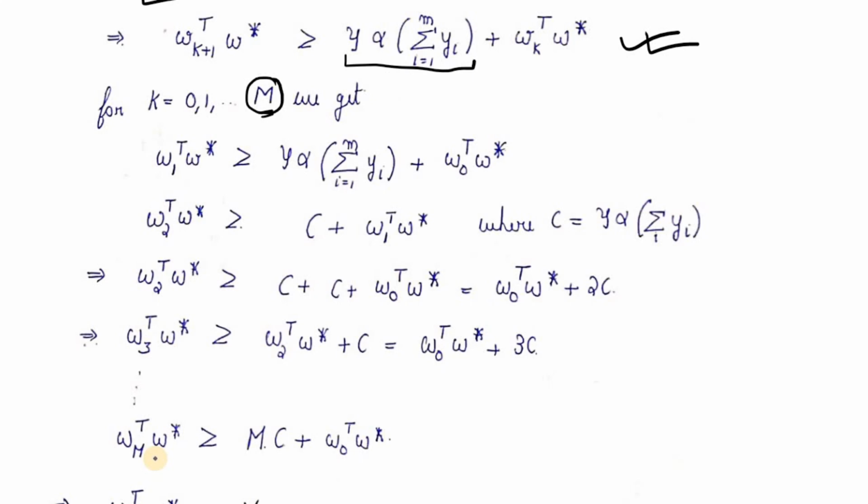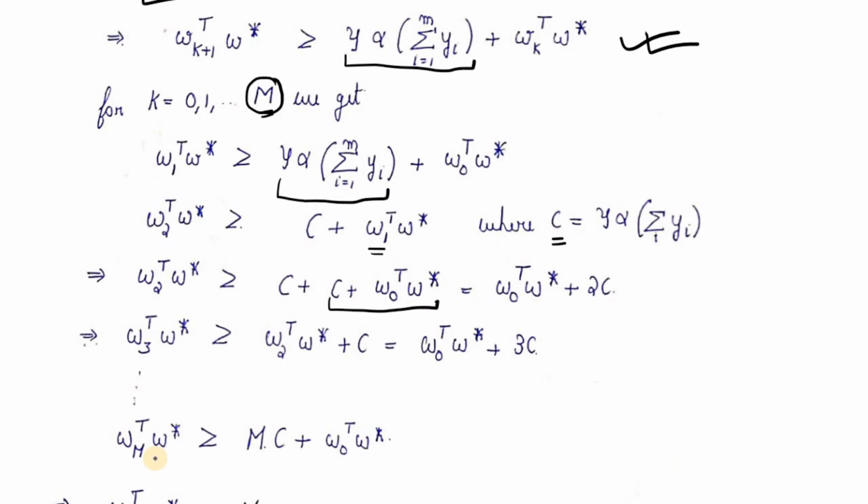And then we proceed further. Since this is a constant, we make this assumption that this is equivalent to c, and then we put the value of k as equal to 1. We get w transpose w star greater than or equal to this term c, which will remain as it is. Since we have imputed the value of k as 1, we get w1 transpose w star. And now if we proceed a bit further, this is what we can get.